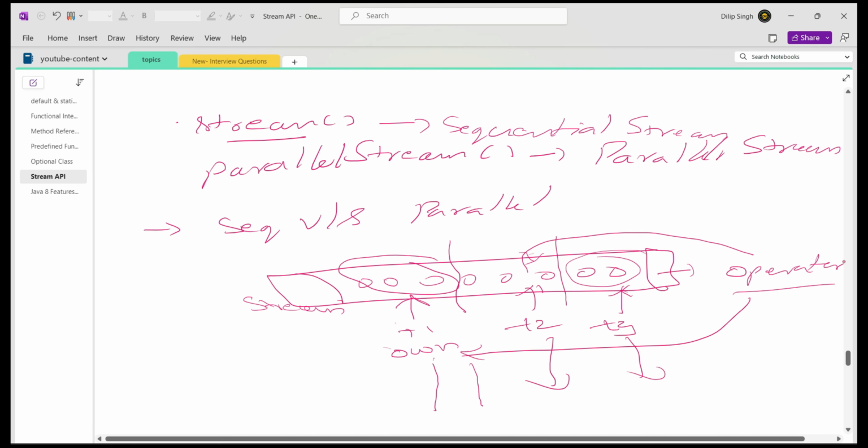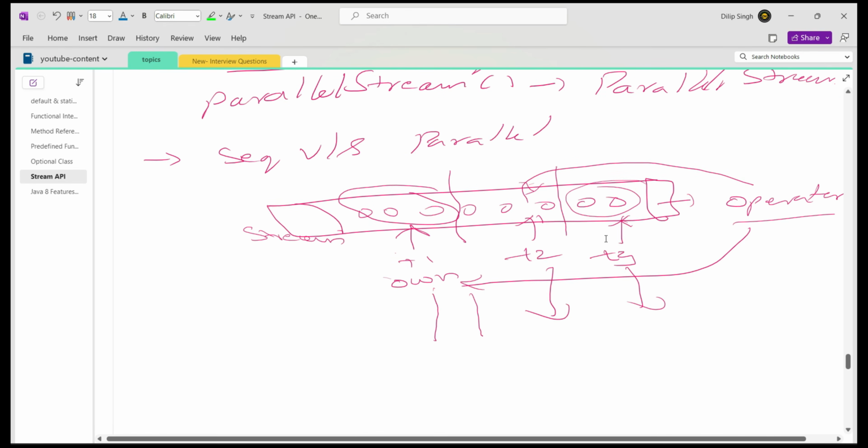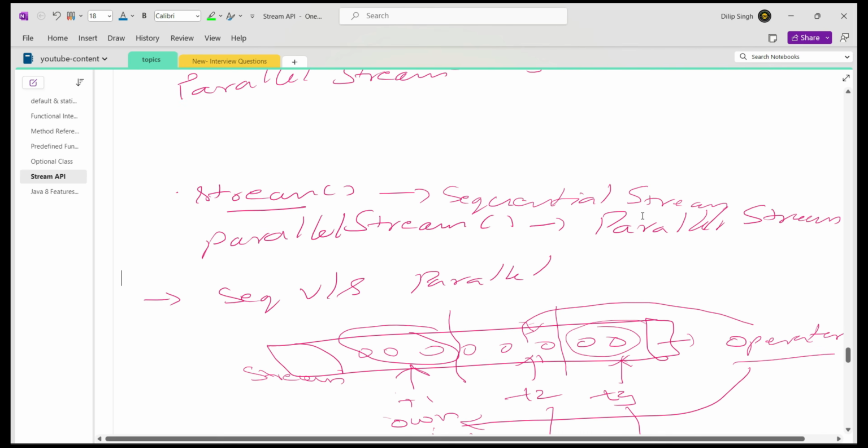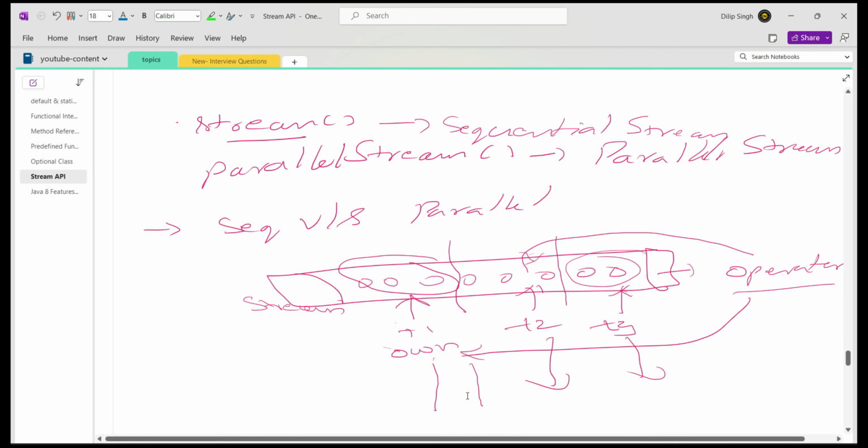So which one is the better option, a stream or a parallel stream? Stream may take some extra time from the performance point of view when compared with parallel stream, because stream is all about processing one value after another sequentially. But parallel stream is all about processing values based on the operation in parallel, by dividing them into multiple sections and using multiple processors, right? Then parallel stream will take very little time to perform the operations when compared with the sequential stream.